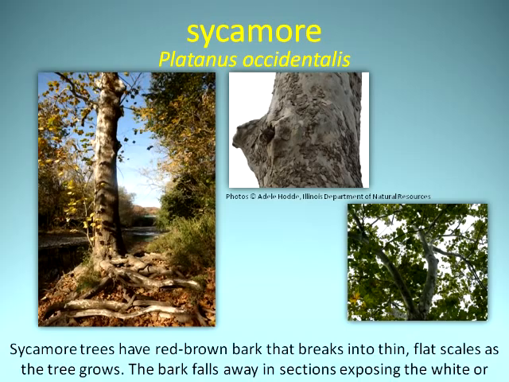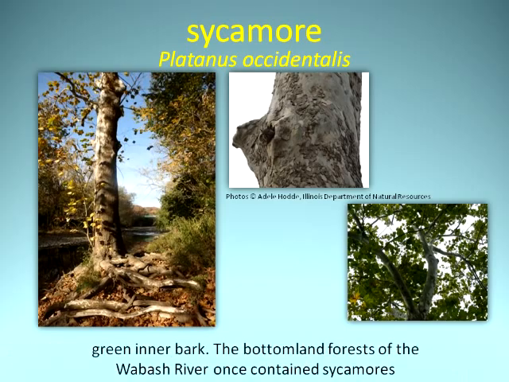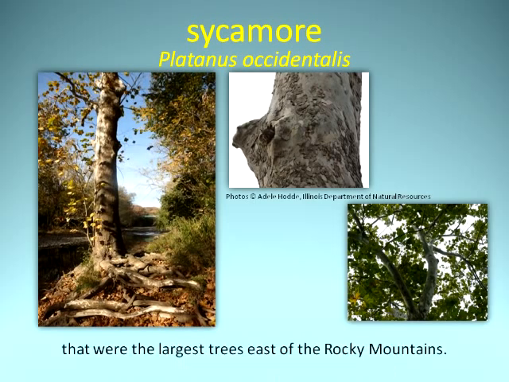The bark falls away in sections, exposing the white or green inner bark. The bottomland forest of the Wabash River once contained sycamores that were the largest trees east of the Rocky Mountains.